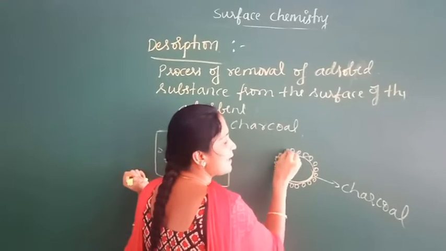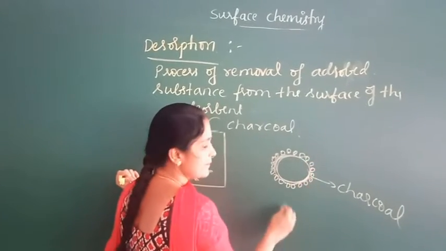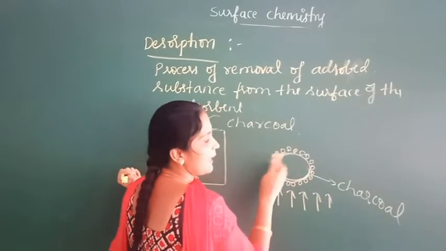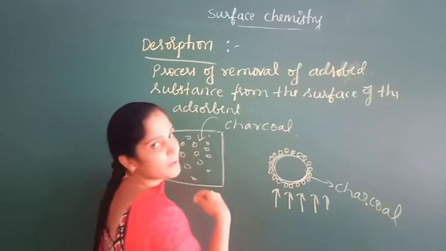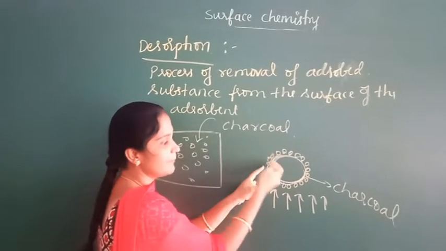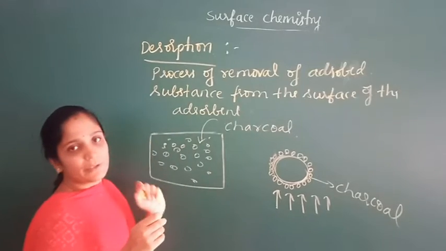So this is adsorption. If you want to remove these gases, you just heat the charcoal. The gas molecules will escape. This is called desorption. Desorption means the process of removal of adsorbed substance from the surface of the adsorbent.